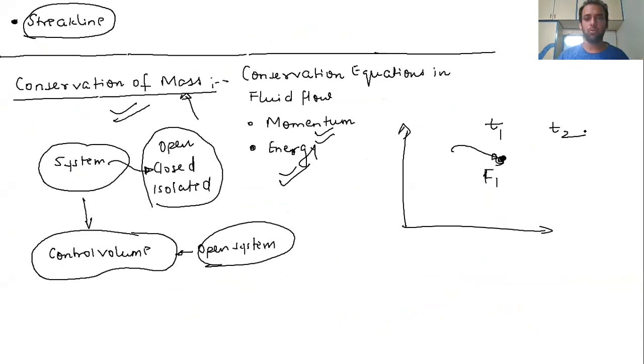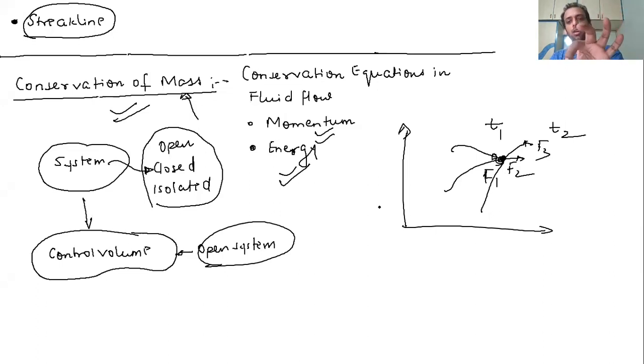Now at time t2, the fluid particle present at this point is F2. At time t3, similarly, the fluid particle present is F3. So we are not caring about the identity of the fluid particle.